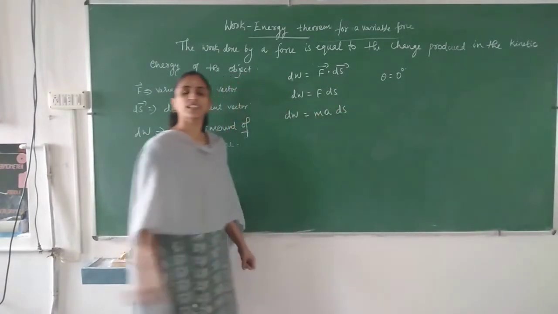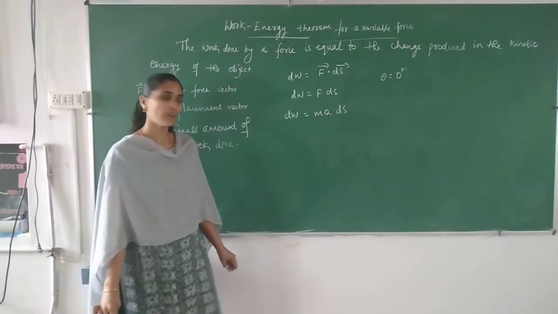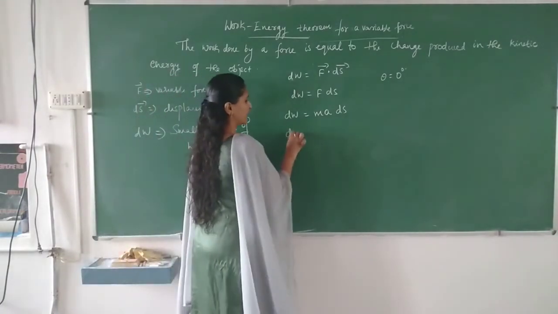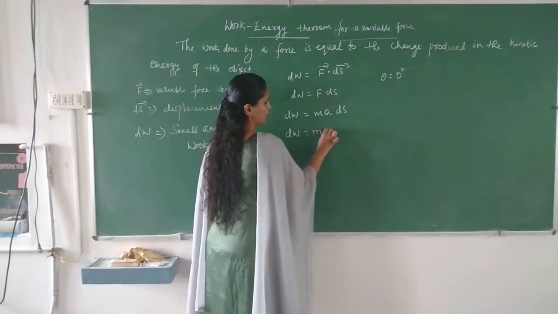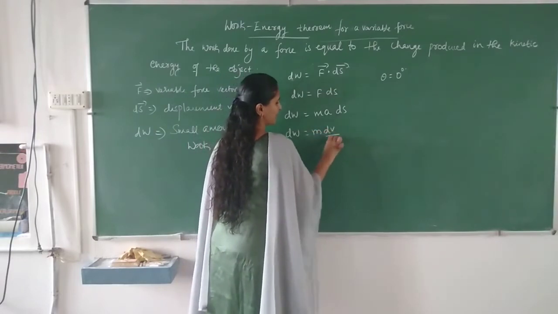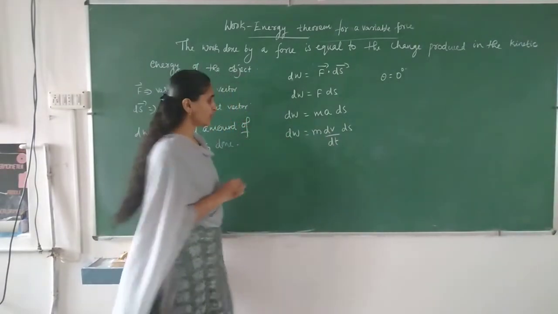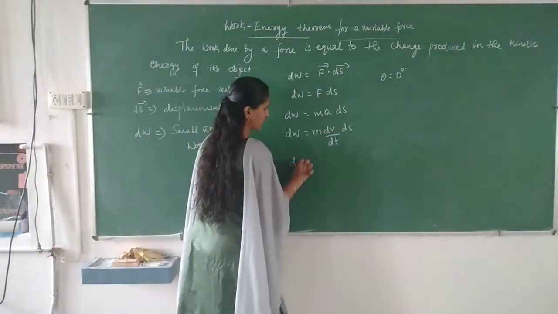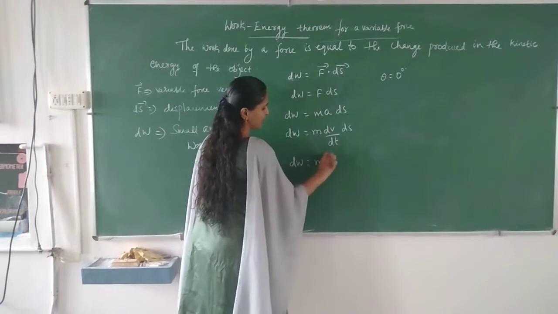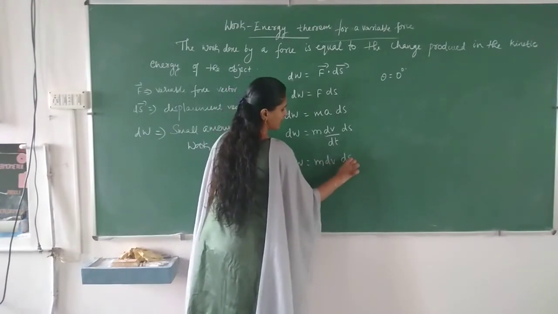and acceleration can be written as rate of change of velocity. So dw is equal to m into dv by dt into ds, or we can write dw is equal to m dv into ds by dt.